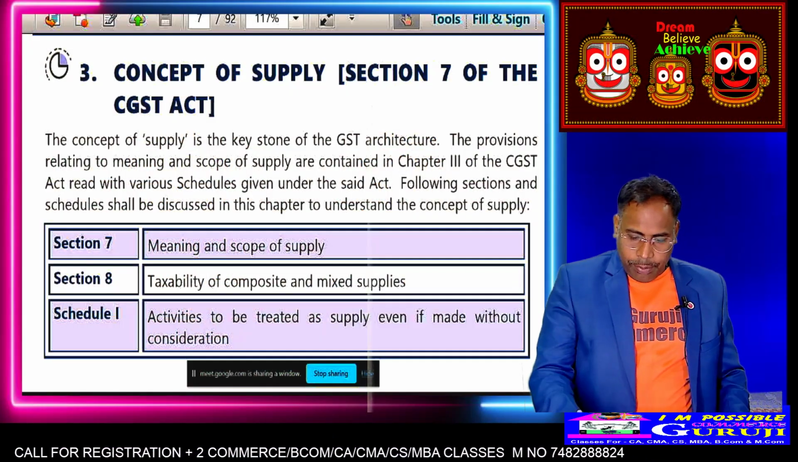So this is the third class on the GST, basically on supply only. For supply we will take another 2 or 3 classes, okay. Then only supply will be over. So let's start again the definition of supply.